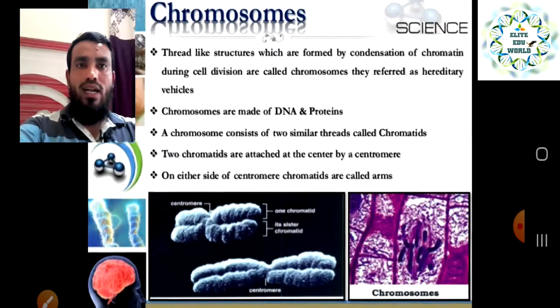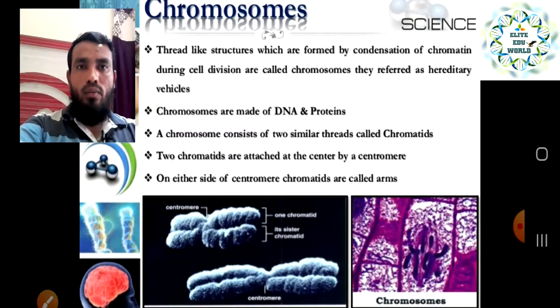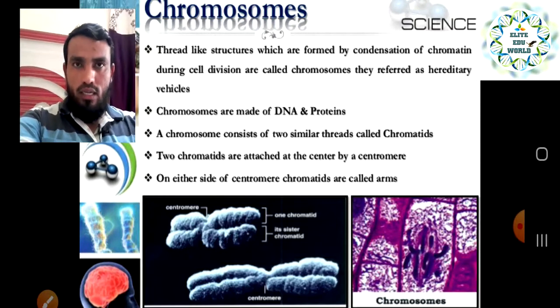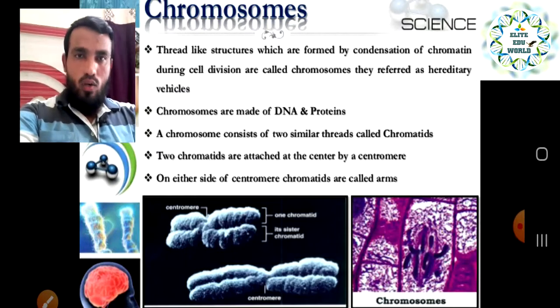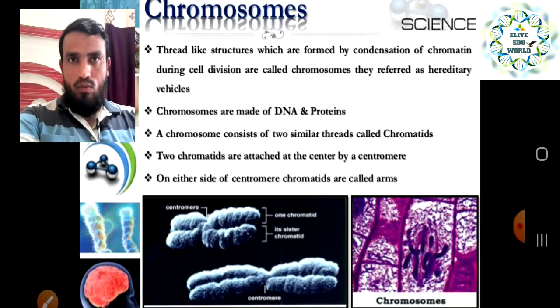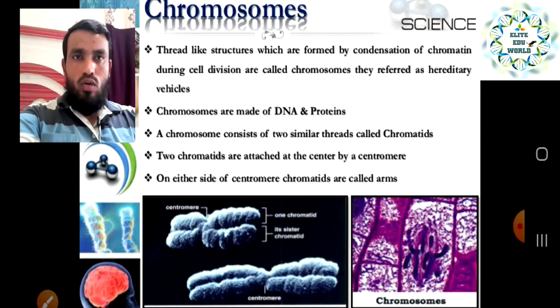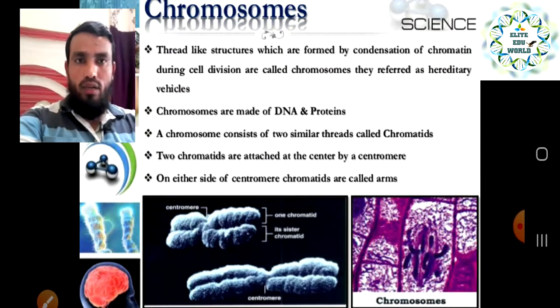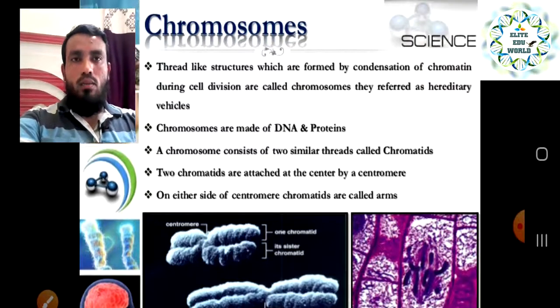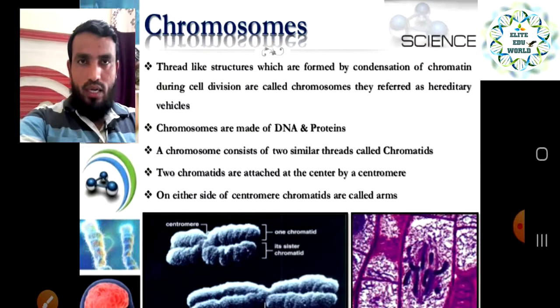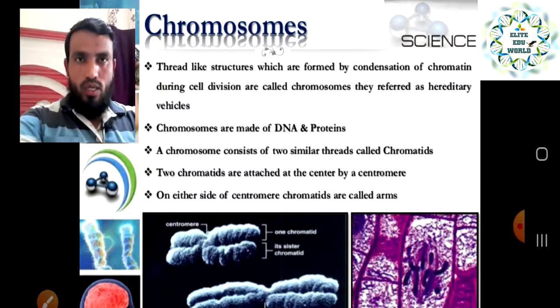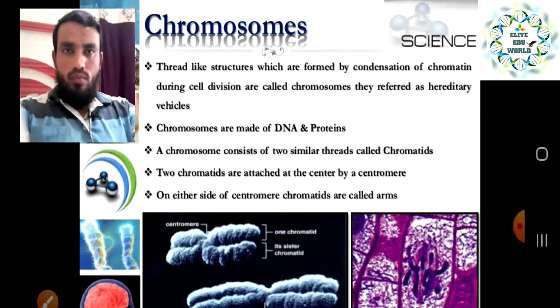It is a thread like structure, and it carries information from our parents to offspring, like our skin color, our eye color, whether our hair is curly or straight, our height. Some people look like their mother, some people have more characteristics from the father. Whatever characteristics we have from our parents are brought by the chromosome only, and that is called the genetic material. Okay, and it is present inside the nucleus.